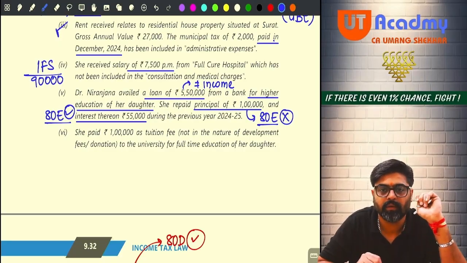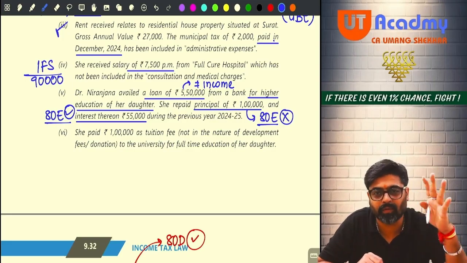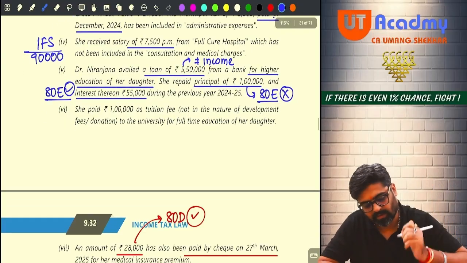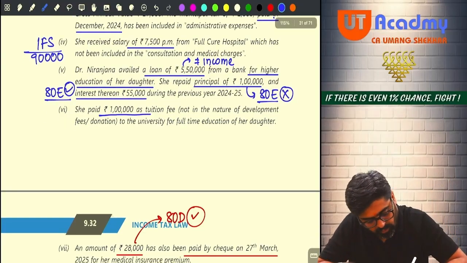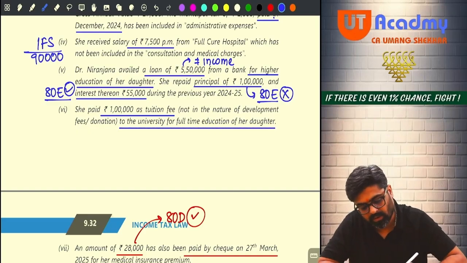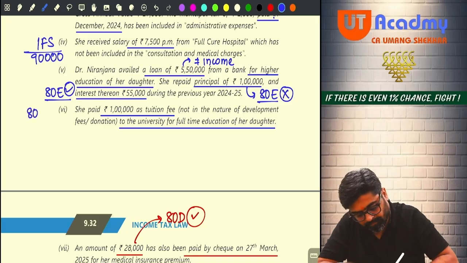Yes or no? So where will this 1 lakh be claimed? Nowhere. It is allowed nowhere. Ignore that 1 lakh also. Understood? Next one. She paid 1 lakh rupees as tuition fee, not in the nature of development fees or donation, to a university for full-time education of her daughter. Definitely you are going to get 80C deduction for this.